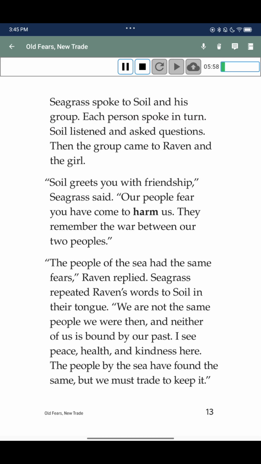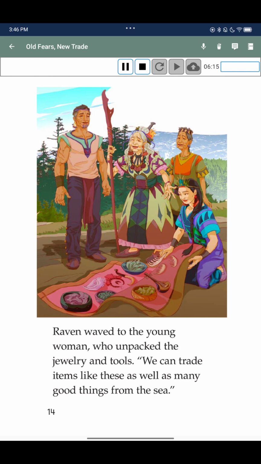We are not the same people, Warden, and neither of us is bound by our past. I see peace, wholesome kindness here. The people by the sea have found the same, but we must try to keep it. Raven waved to the young woman, who unpacked the jewelry and tools. We can trade items like these as well as many good things from the sea.